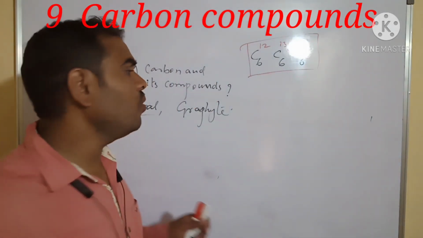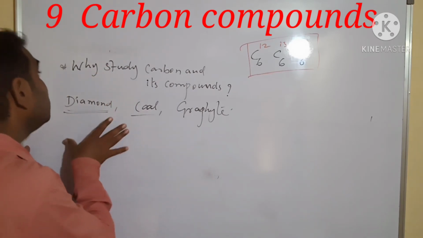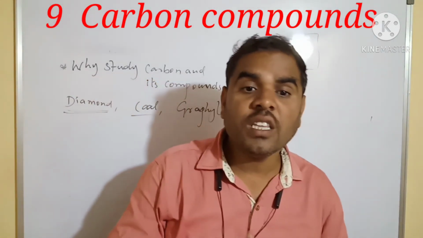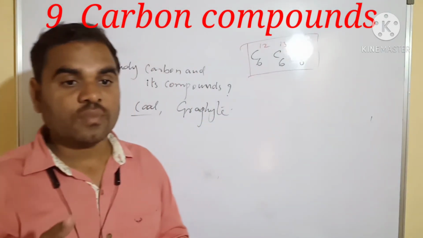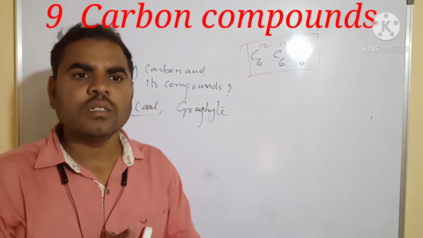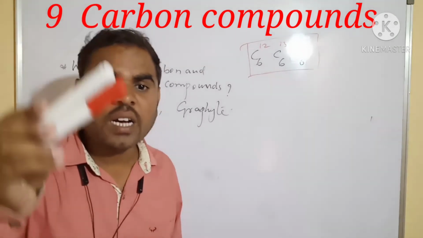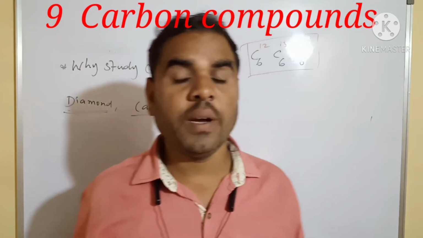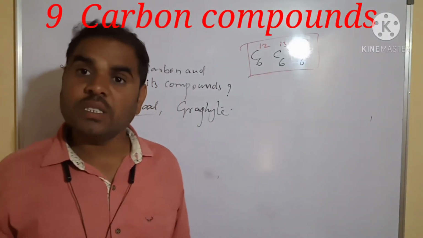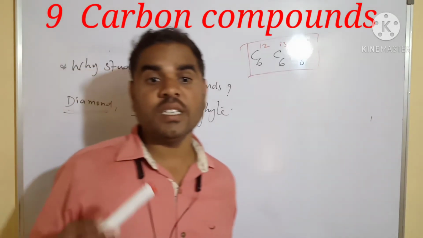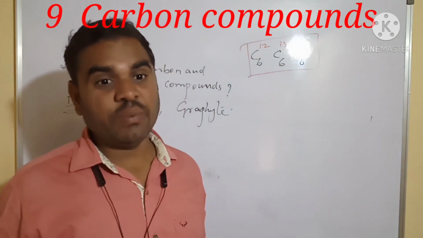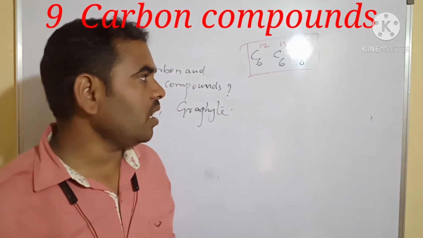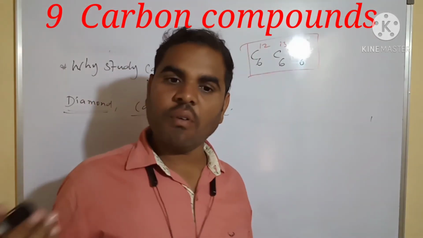We have to learn this. The study of carbon and its compounds is very important. We are using carbon in plastic bags, plastic bottles, plastic markers, and water jars. Nothing but carbon. Soap is made from carbon. Detergent is made from carbon. Next, carbon and sugar. Sugar is also made from carbon. Sugar is a type of carbohydrate.